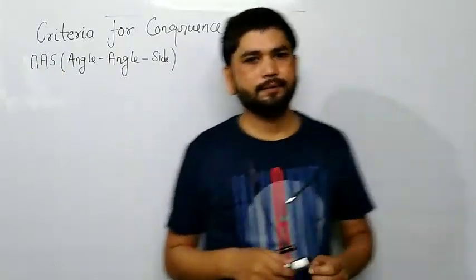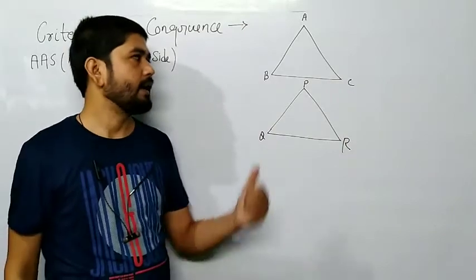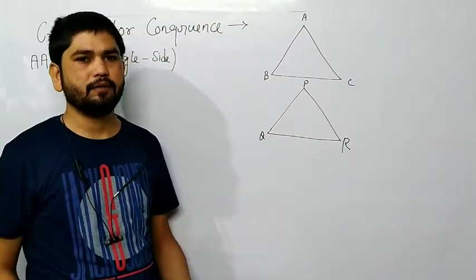See, triangles are given to us: first is ABC and second is PQR.